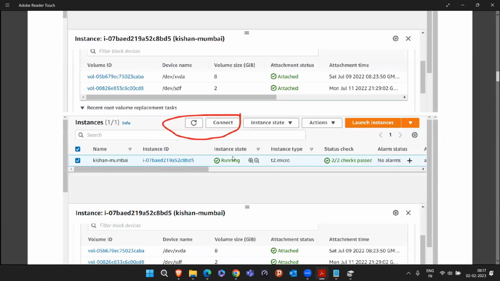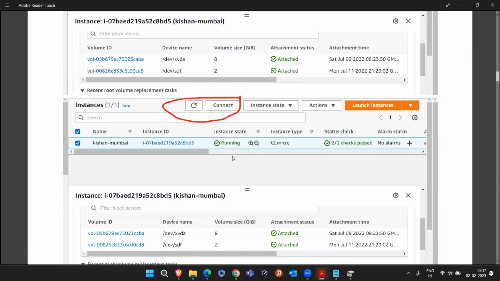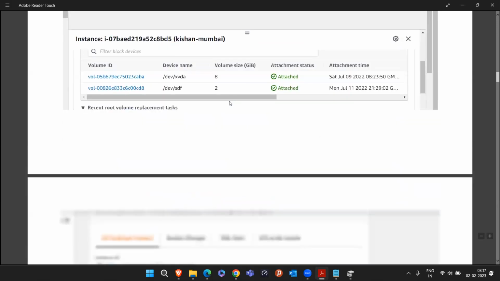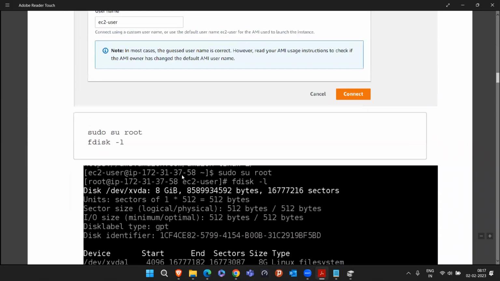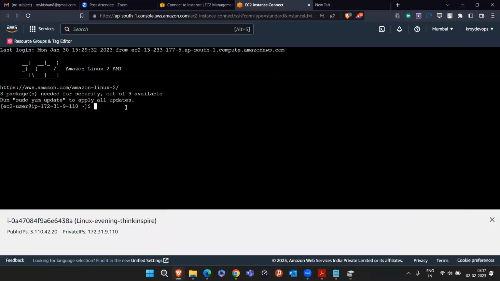Once both the volumes are attached, if you come down, we will simply connect inside that machine. This is the normal thing we are doing. Connect. Once we are connected, I will show you what the commands are. First thing, we will become the root user. Once you become the root user, you have to hit the command fdisk.